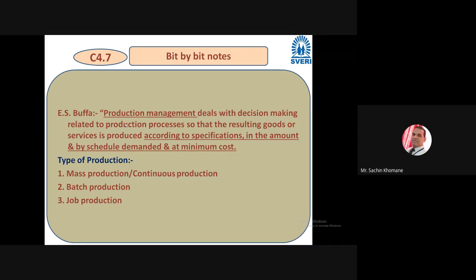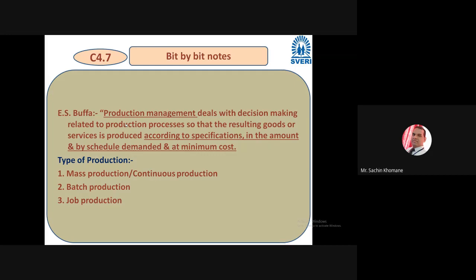So mass production is continuous production, batch production is with limited quantity, batch-wise production. Job production you can say is a single job or single quantity, or very limited in number. I am telling you this concept, everybody knows it, but why do I want to relate this type of production with production management?